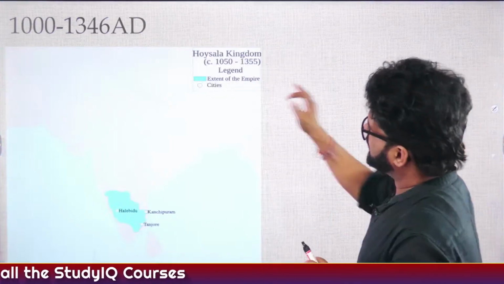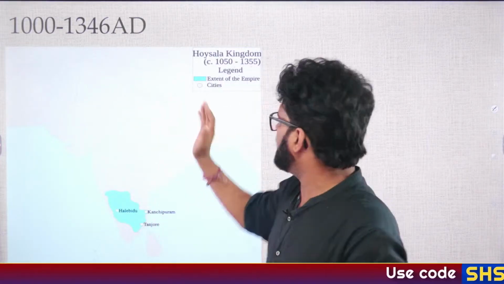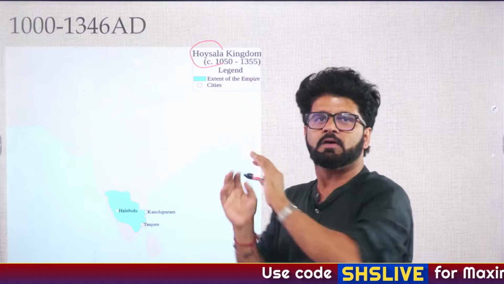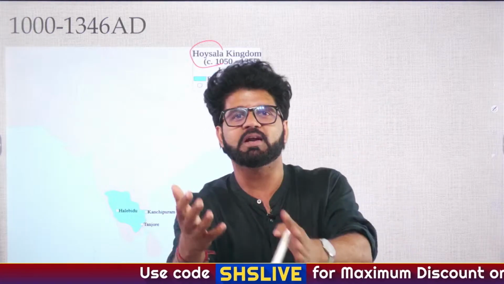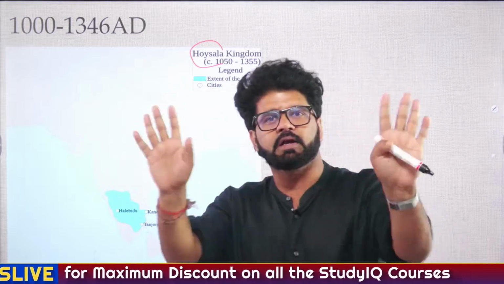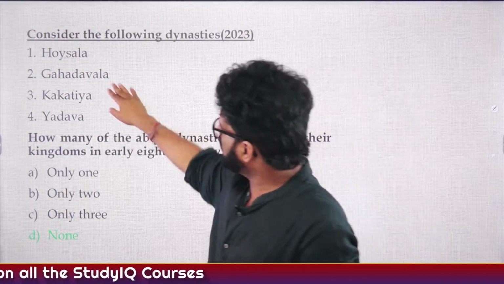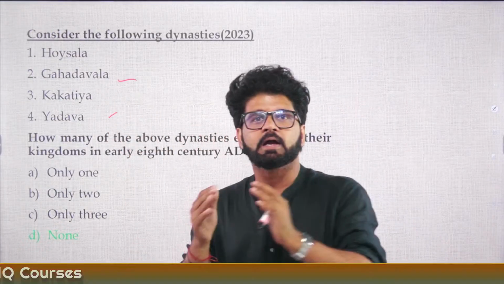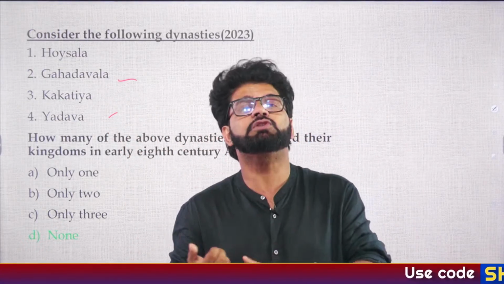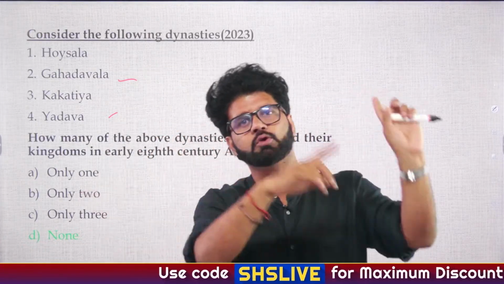Then Hoysalas, yesterday we have talked about it, 11th century to 14th century AD and they are known for their 3 temples, UNESCO World Heritage Sites, fine. So again, they are also not there in the early 8th century AD. Now let's come back to the other 2 options. Gahadwalas and Yadavas. Gahadwala of Kannauj. This also we have talked about when we were talking about Rajputs. You can go back to the Rajput lecture.